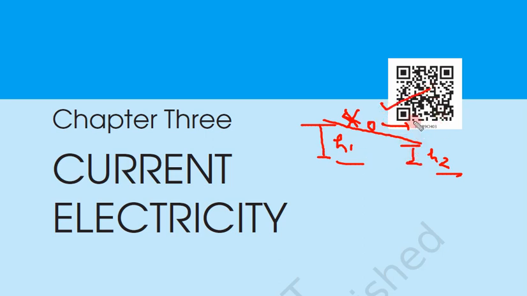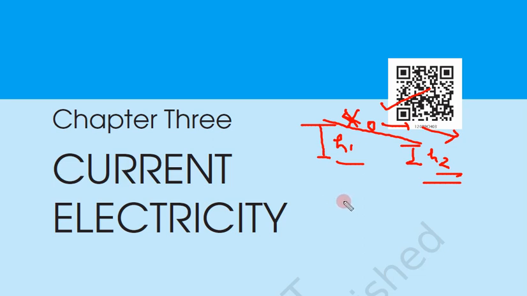Why? Because water will always flow from a higher height to a lower height. So the cause for flow of water is height difference. Cause for water flow is height difference. Let us take another case.